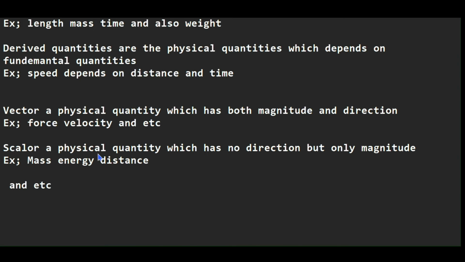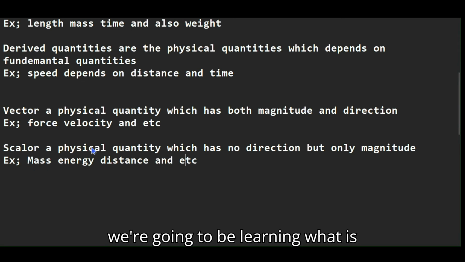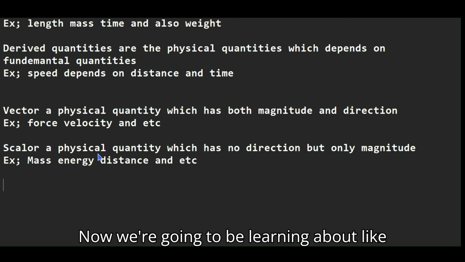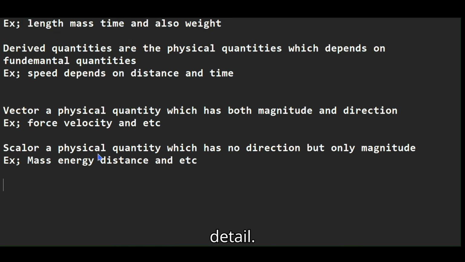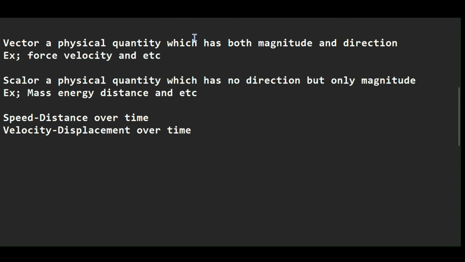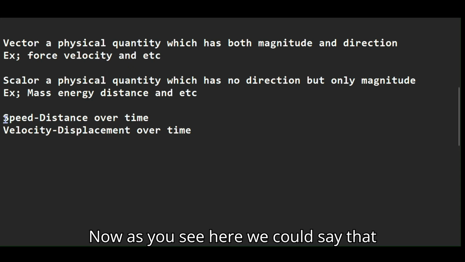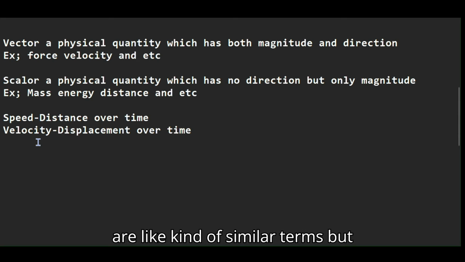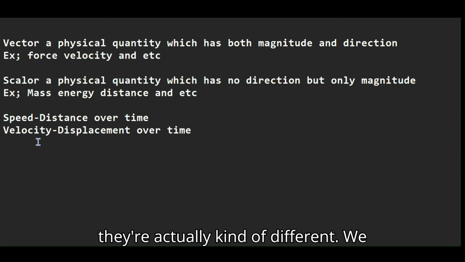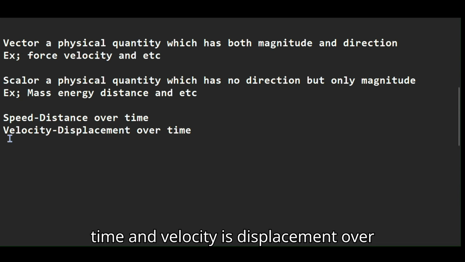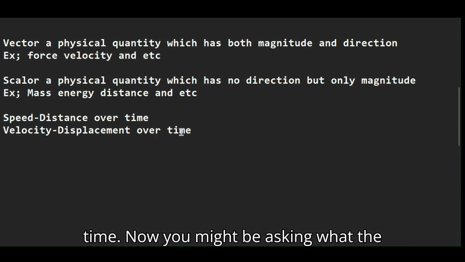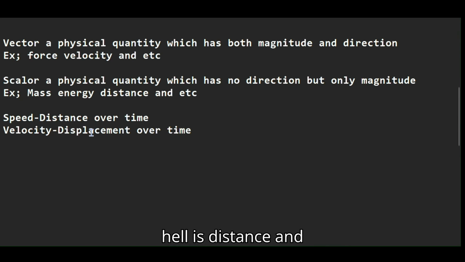Now we're going to learn about speed and velocity in more detail. Most of you say that speed and velocity are similar terms, but they're actually different. We can say that speed is distance over time and velocity is displacement over time. Now you might be asking, what are distance and displacement?